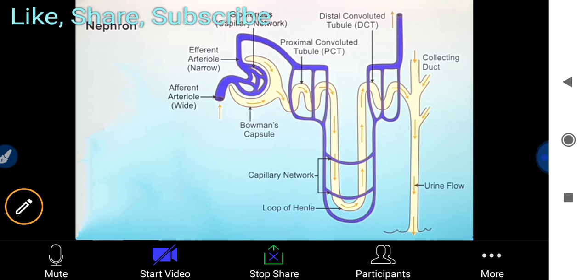You have to at least understand the full forms of these, and what the Bowman capsule and the loop of Henle are. And what is the glomerulus? It is the capillary network. So find out about them and try to correlate with the previous year questions also. These are important, because now you have only two or three months approximately. So now focus on how to gain good marks. This is your main focus.